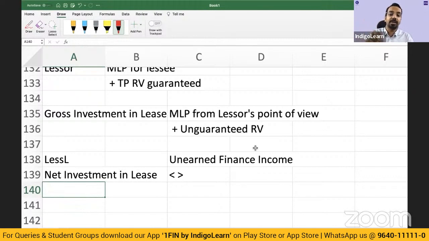Now, how do you decide this unearned finance income? You have to compute an IRR. You have to compute the implicit rate of return in the lease transaction. Using that rate, you will discount and arrive at the net investment in the lease.